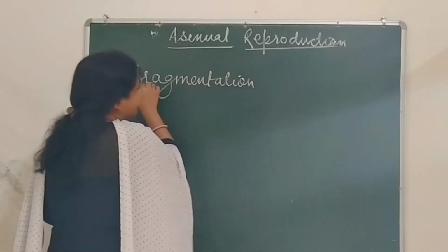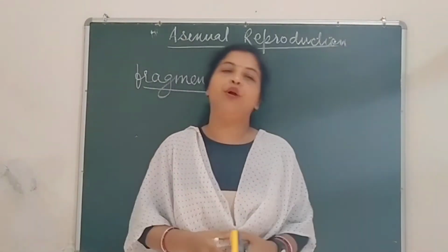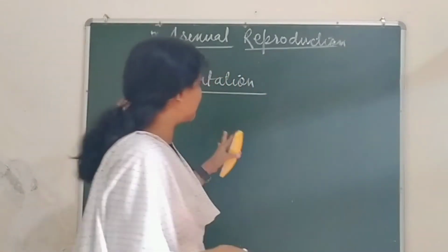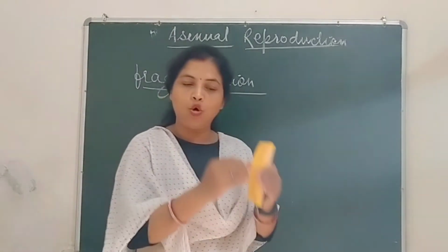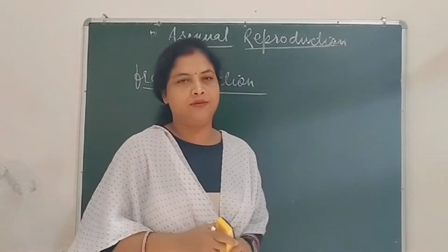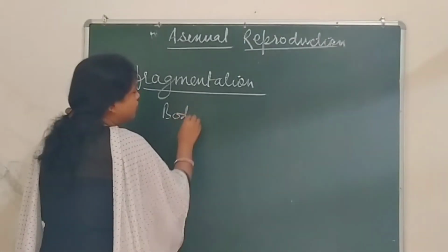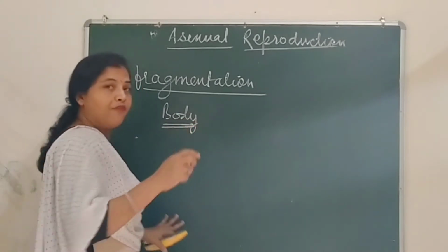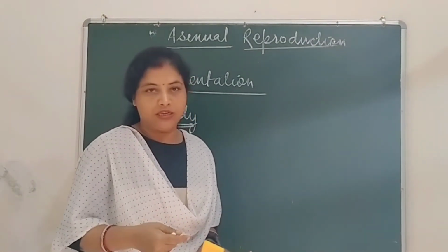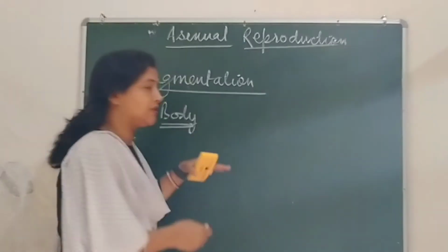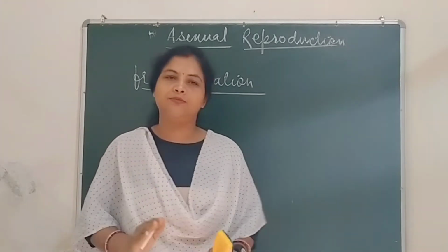Fragmentation means breaking of the body. It occurs mostly in lower multicellular organisms whose body structure is not of tissue level or organ level of organization, because this process is not possible in complex multicellular organisms.